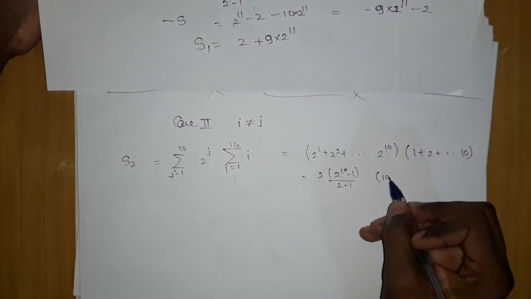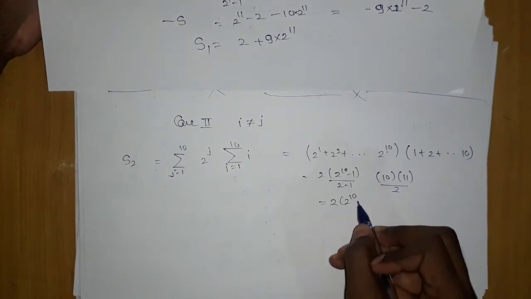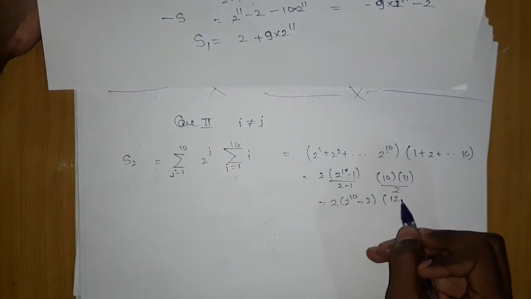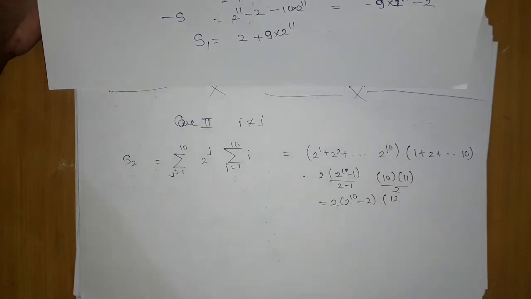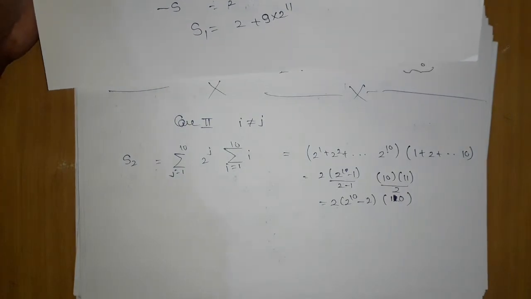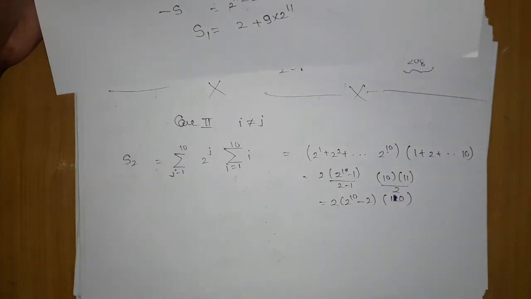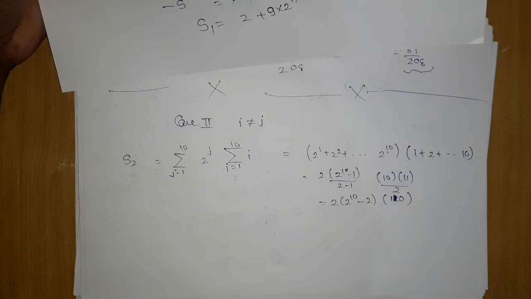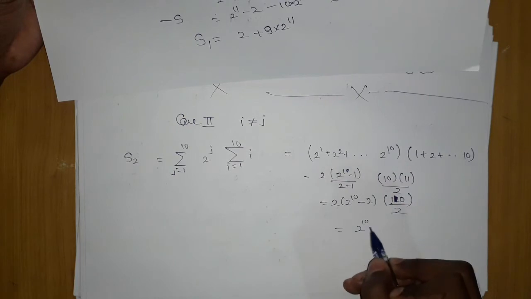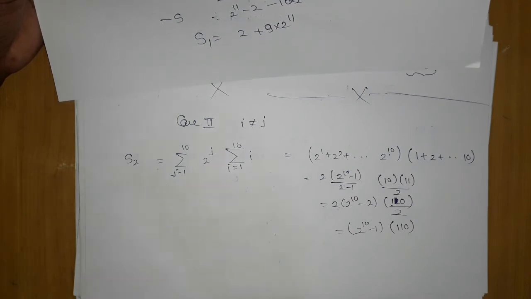After this, the sum of 1 to 10 is n into (n plus 1) upon 2, which is 10 into 11 upon 2, that is 55. Here the 2 will cancel, giving 2 power 10 minus 1 into 110. So this is our S2.